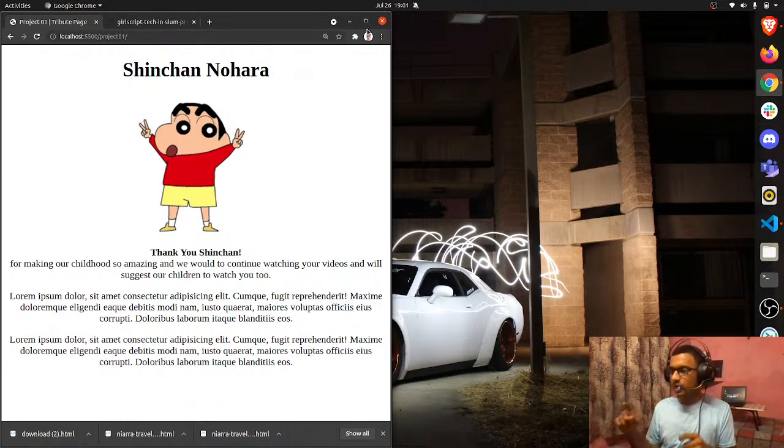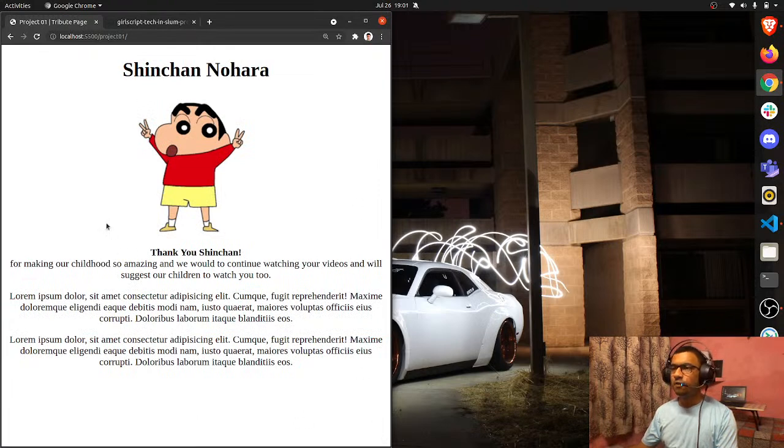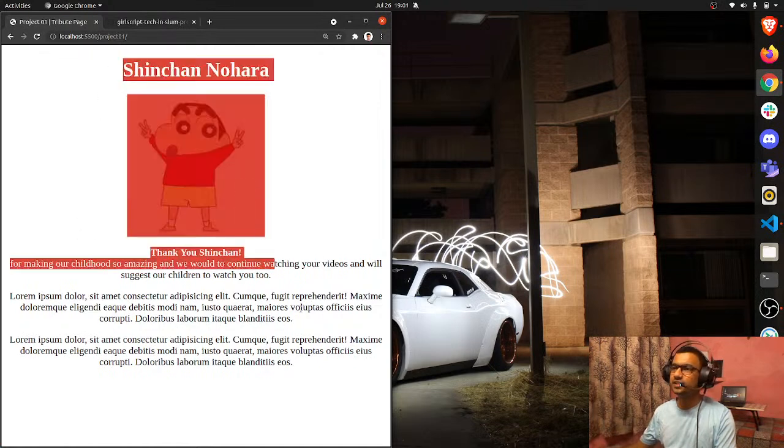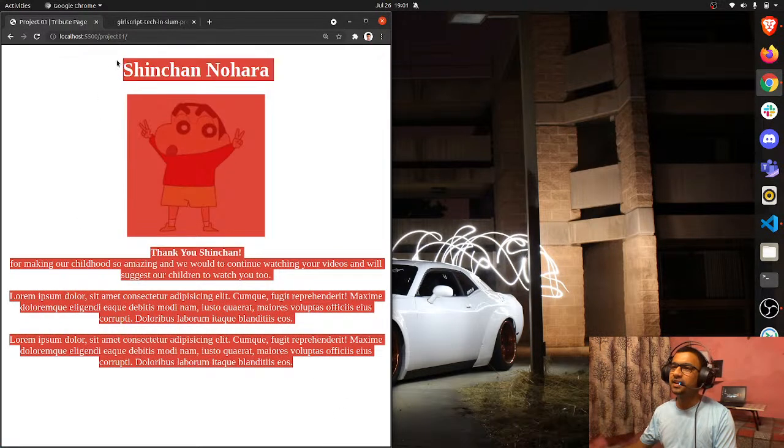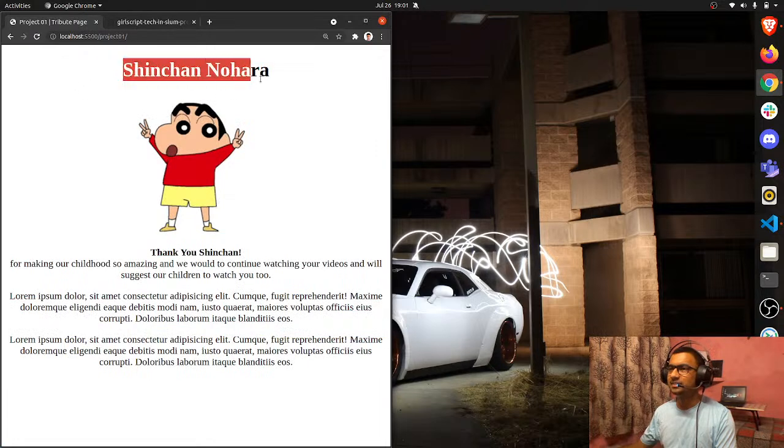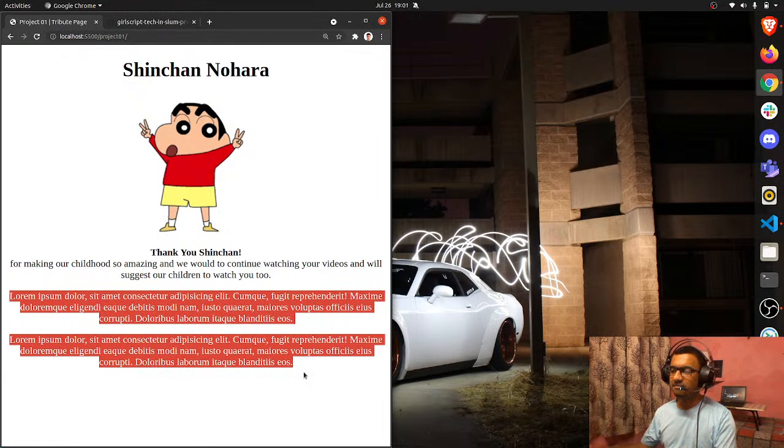And let me show you what are the things that you are going to make. So first thing is a tribute page. A tribute page is something where you are making something for someone. For example, I love to watch Shinchan, so I make a tribute page for that. Basically, it's just a simple website that has the name of Shinchan, his picture, and a few notes that I want to share. So this is something that I have made, and that is really interesting, that you can call it a website, right?